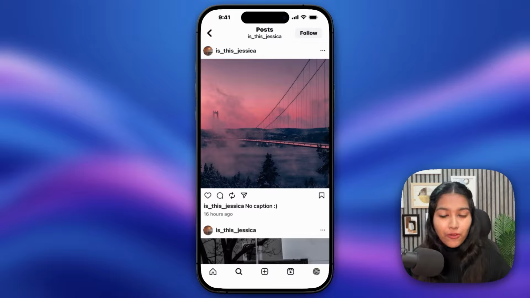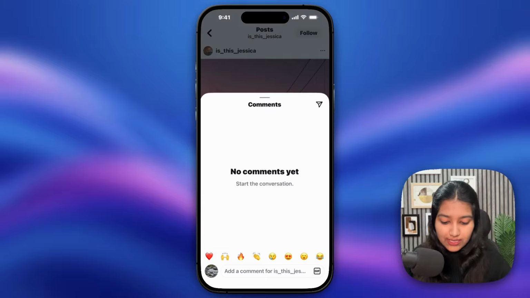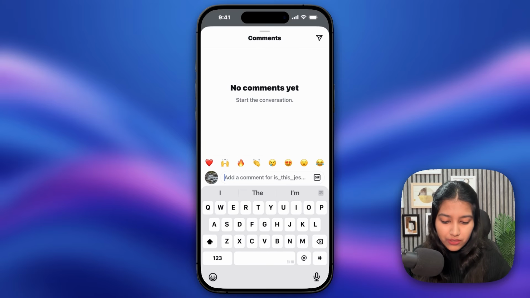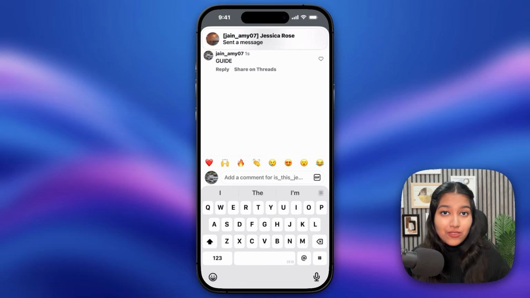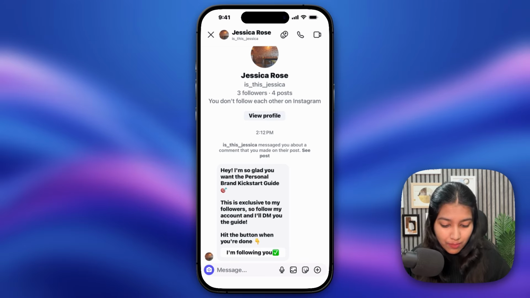So from the viewer's point of view, they're going to head over to the comments section and they're going to type that particular keyword. In this case, the keyword is guide. After that, they're going to hit send, and within a few seconds, they're going to receive a DM from you. When they head over to their DM, they will see this particular message. So it says, "Hey, I'm so glad you want the personal brand kickstart guide. This is exclusive to my followers. So follow my account and I'll DM you the guide."